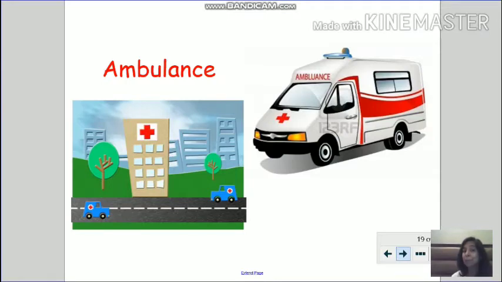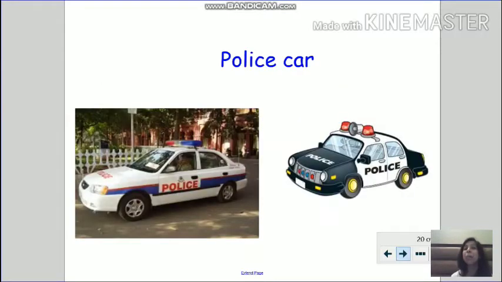Can you guess? Yes, it is a police car. Again, children, police car is also an emergency transport because it is used by the policemen. All right, we can't travel in a police car, can we? No, we can't. Can we travel in an ambulance?